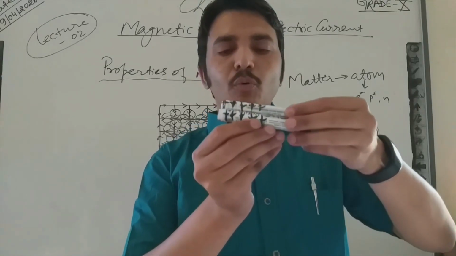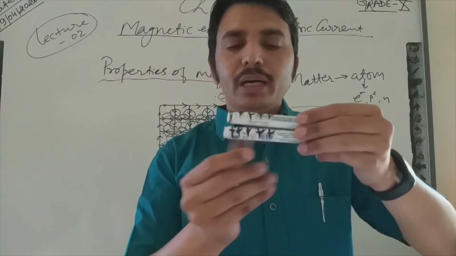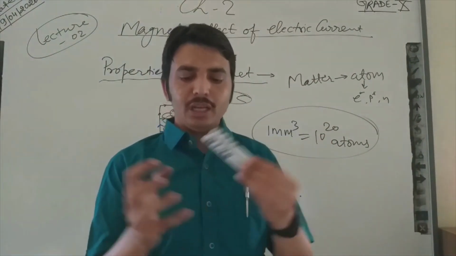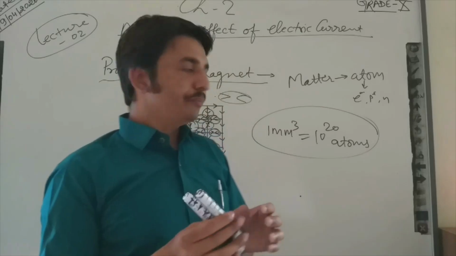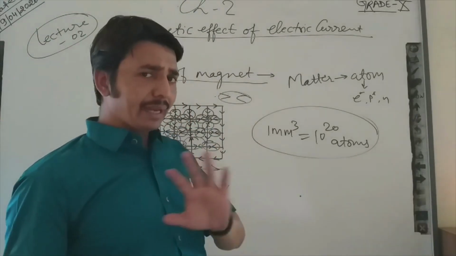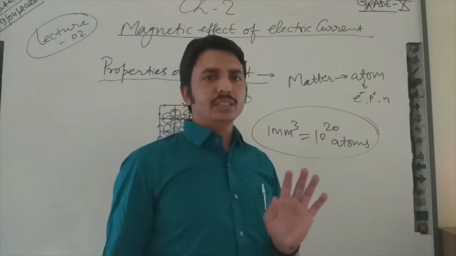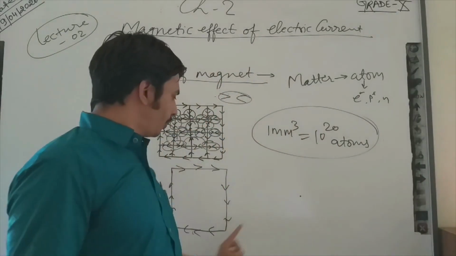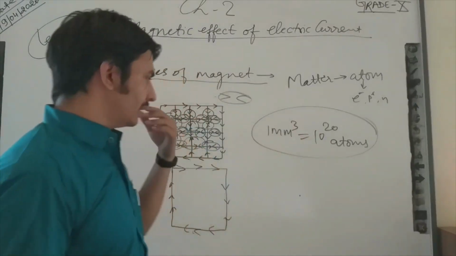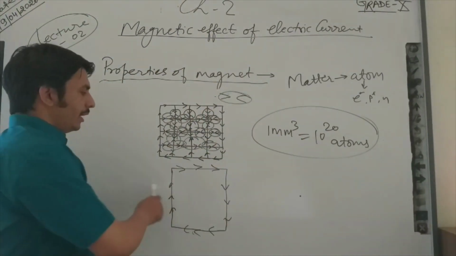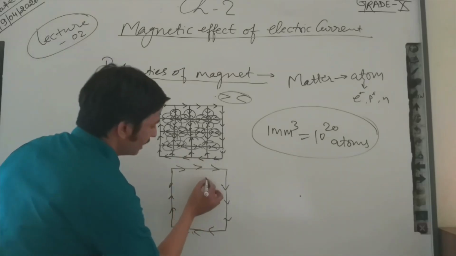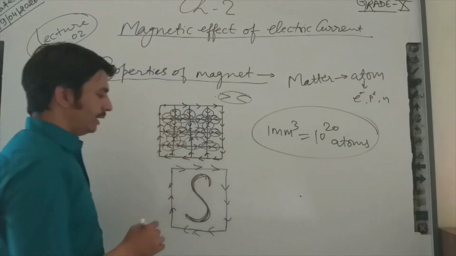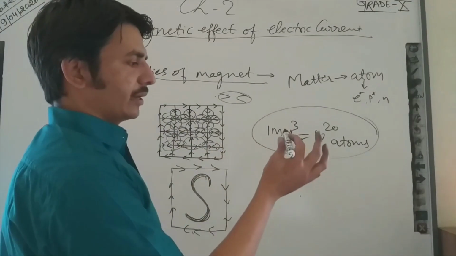Then you can see both magnets have the same direction of current. So if the direction of the current is similar, then they will attract each other. So in a magnet there is no real existence of north pole and south pole, but it occurs due to the movement of the current. Scientists mark that if currents are moving in a clockwise direction, then we say this end of the magnet is south, and if we are saying like that, it is a magnet.